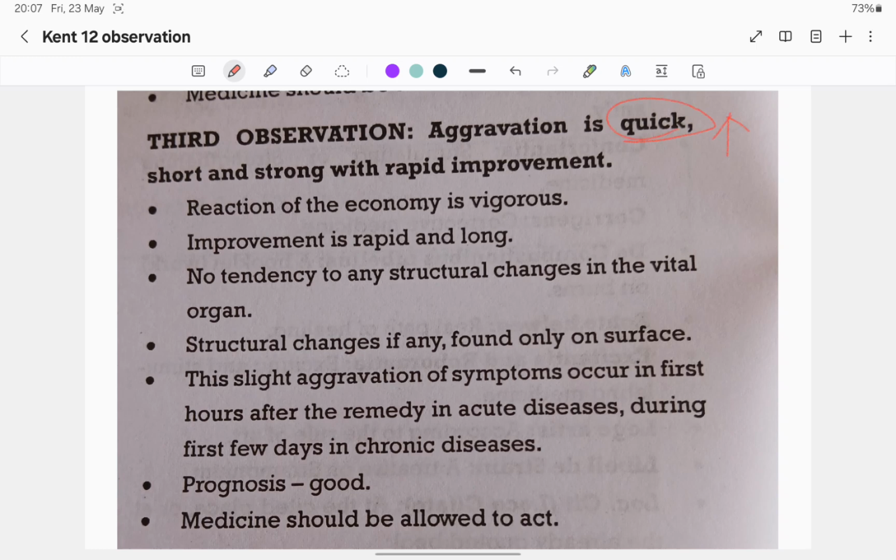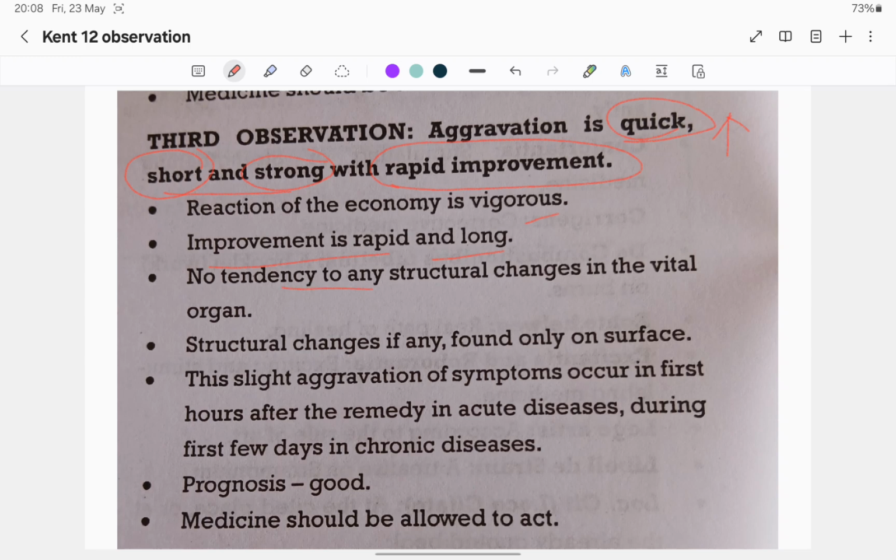aggravation, short and strong, with rapid improvement. Second is aggravation very long but slow improvement. In the third, there is rapid improvement, but aggravation is quick and of short period. Strong aggravation, quick, short, with rapid improvement. Reaction of the economy is vigorous, improvement is rapid and long. Here improvement is rapid and long, but in the second, aggravation is long.